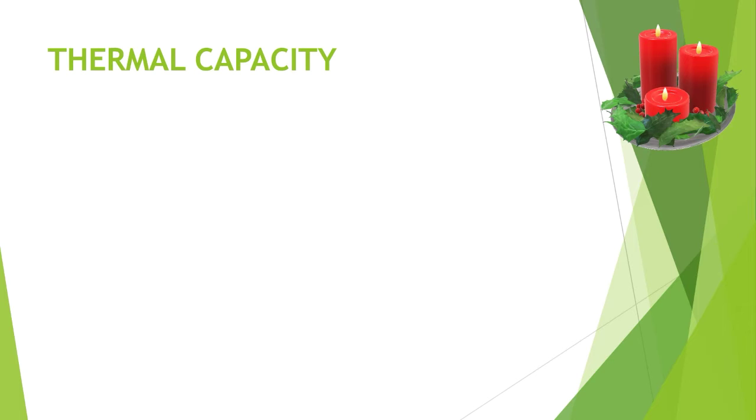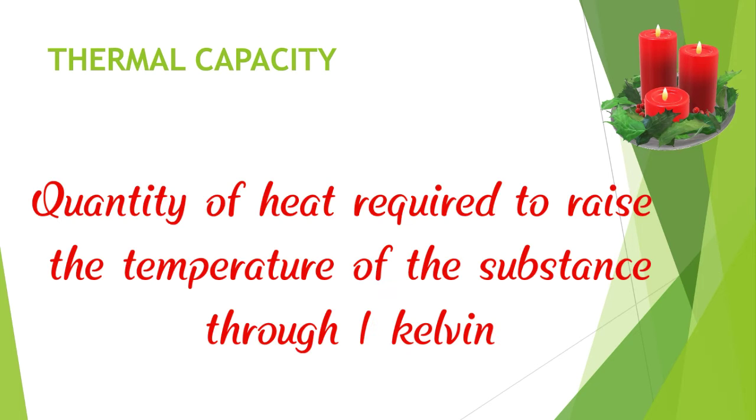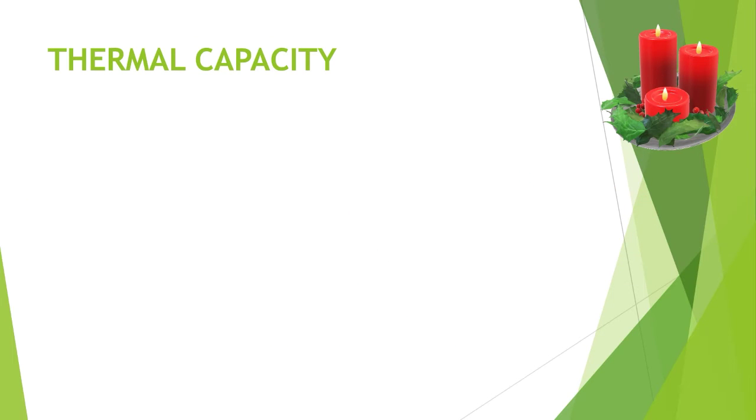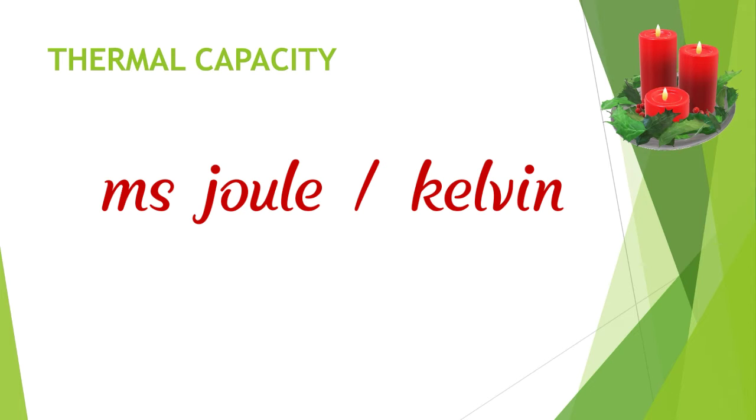Now, thermal capacity. The thermal capacity of a substance is the quantity of heat required to raise the temperature of the substance through 1 Kelvin. Consider the mass of a body, denoted by small m, and its specific heat, denoted by small s.